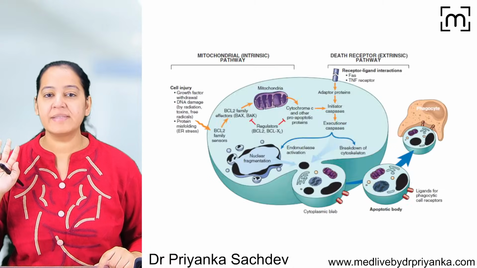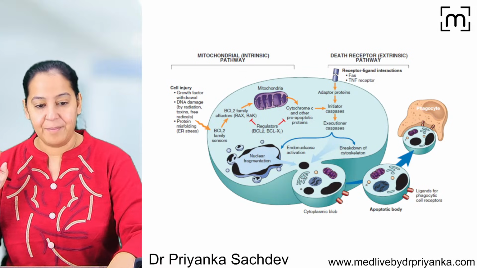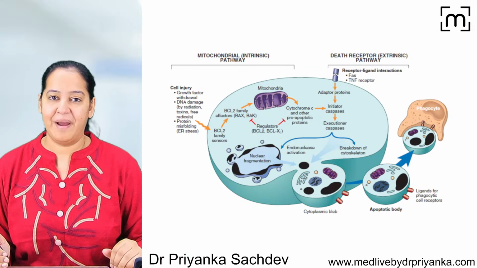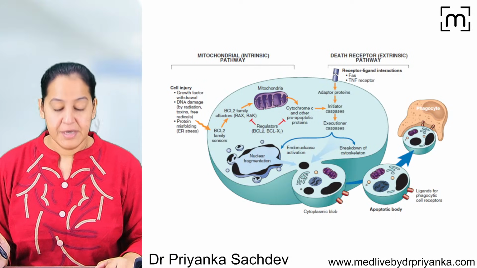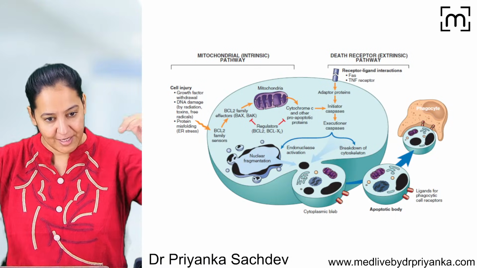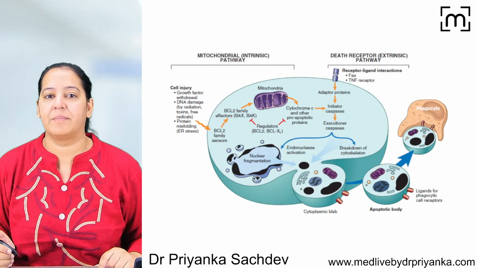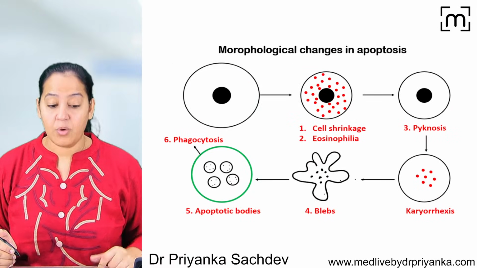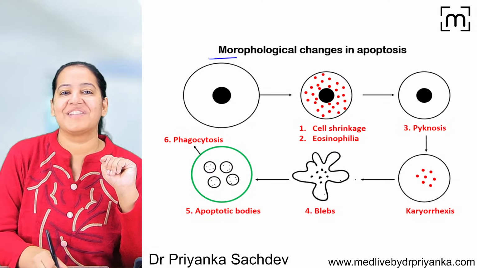So let me come on to the next. Okay, now can you see this diagram? It is a compilation of the two, extrinsic as well as intrinsic. So inside a cell, it can be the extrinsic or the intrinsic pathway, and ultimately the execution is common for both of them. Now coming on to the morphological changes in apoptosis.